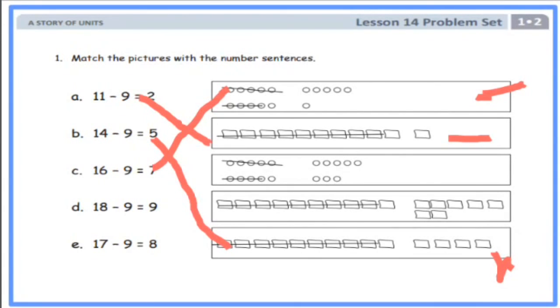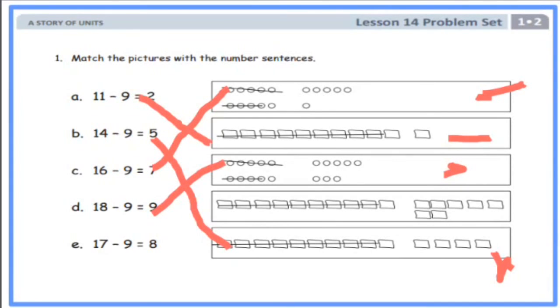Now, number sentence D. 18 minus 9 equals 9. Where do I have 18 as my whole? Can we look for 18 as the whole? Yes, I've seen it. Right here, you can see 18 is the whole, and I'm crossing out 9, so I'll simply match this to this.